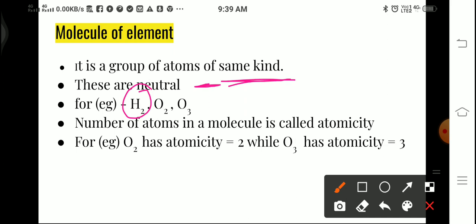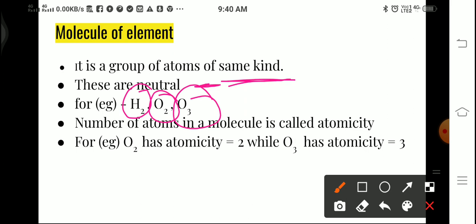The oxygen we breathe is O2, meaning two atoms of oxygen combined together through a chemical bond, and it is called an O2 molecule. It is also a molecule of an element because both atoms are of the same type, that is oxygen. Similarly O3, which we call ozone. Ozone is made up of three atoms of oxygen.